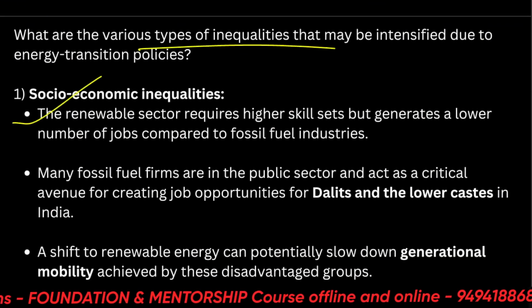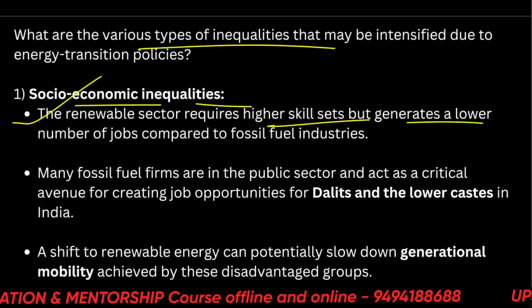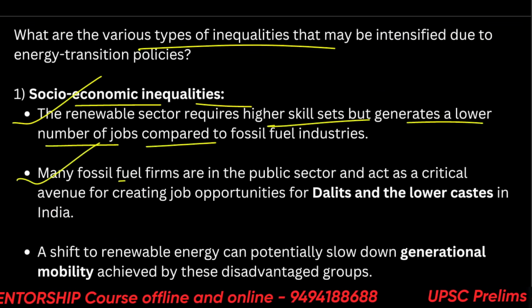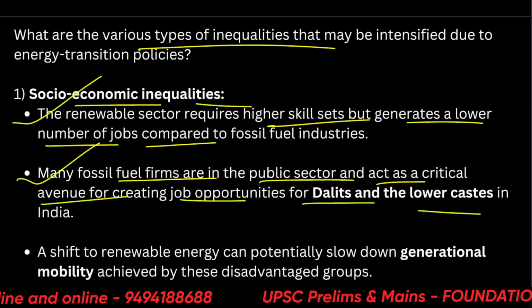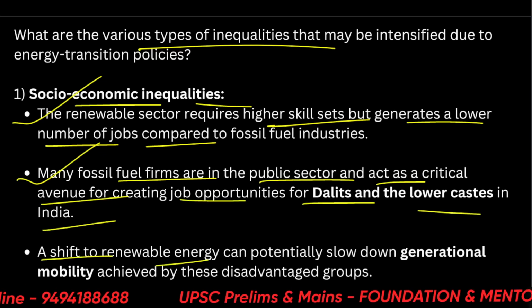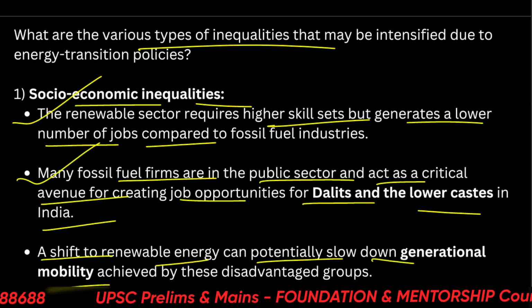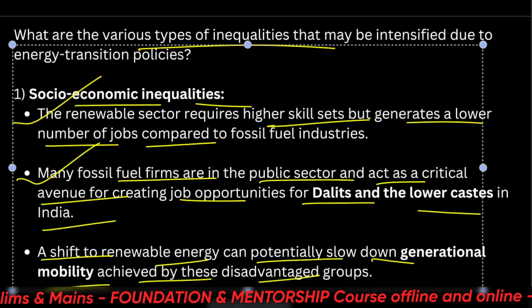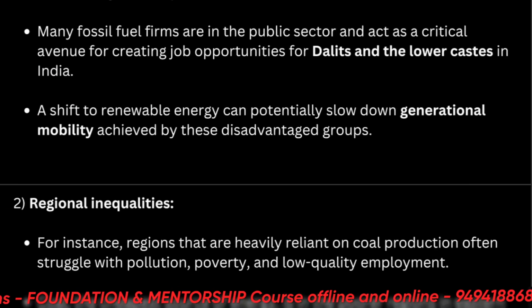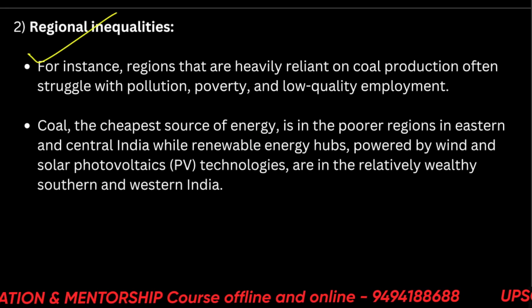Okay. So what are the various types of inequalities? So socio-economic inequalities: higher skill sets but they generate a lower number of jobs. Many fossil fuel firms are public sector and act as a critical avenue for creating job opportunities for Dalit and lower caste in India. And a shift to renewable energy can potentially slow down generational mobility achieved by these disadvantaged groups. So you can read all these notes I have shared. I will be sharing in the channel as well. Regional inequalities you can read from here.